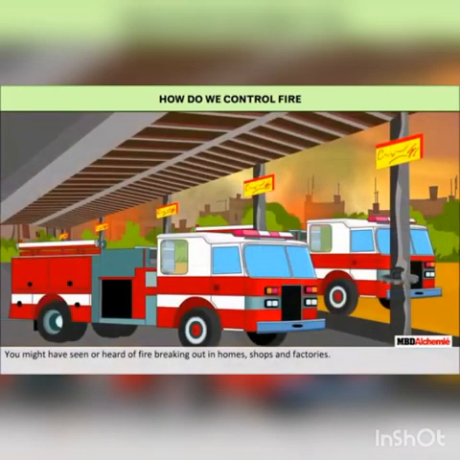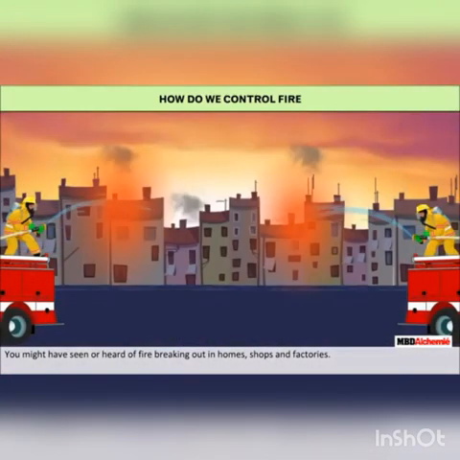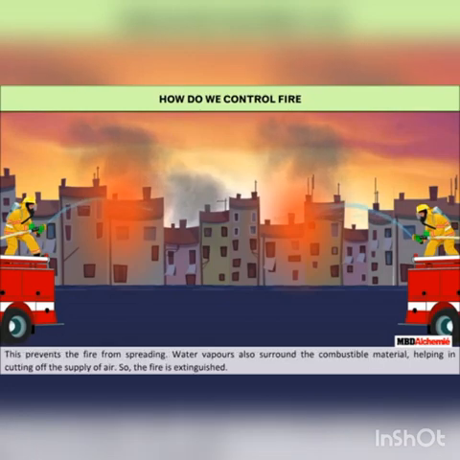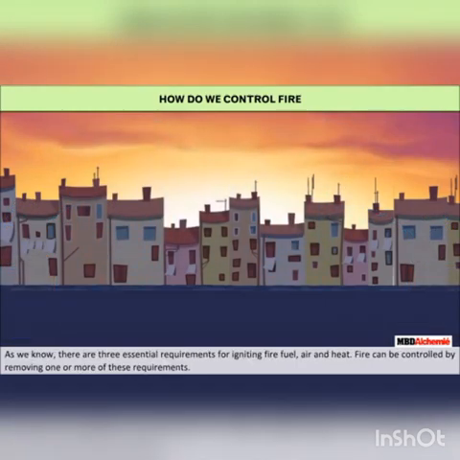You might have seen or heard of fires breaking out in homes, shops, and factories. You might have seen a fire brigade also. Fire brigade pours water on the fire. Water cools the combustible material so that its temperature is brought below its ignition temperature. This prevents the fire from spreading. Water vapors also surround the combustible material, helping in cutting off the supply of air. So, the fire is extinguished. As we know, there are 3 essential requirements for igniting fire: fuel, air, and heat. Fire can be controlled by removing one or more of these requirements.